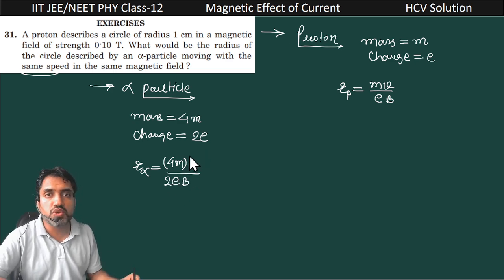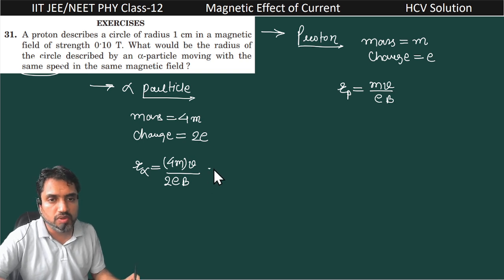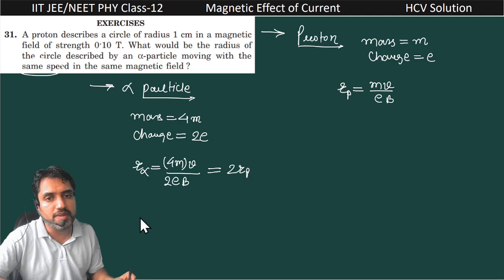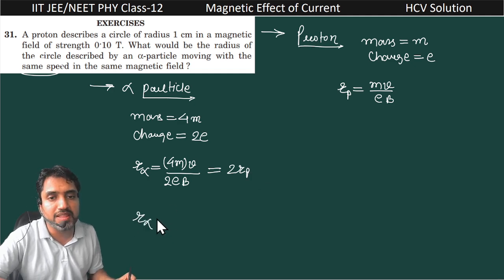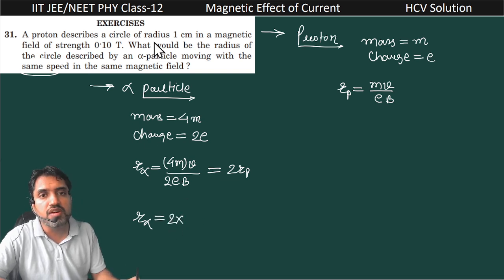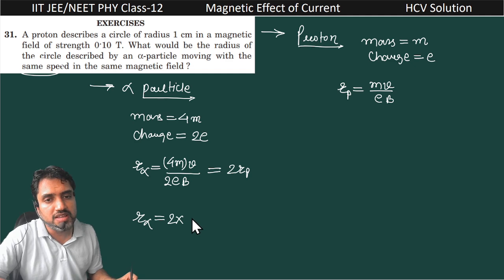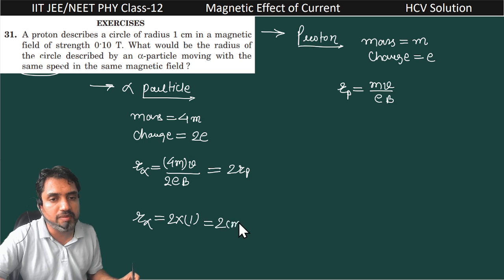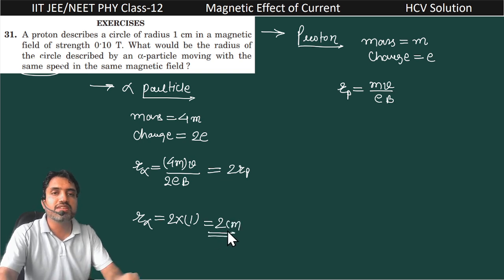The charge is 2 times that of the proton, so it can be written as 2 times r of proton. So the radius described by the alpha particle is 2 times the radius of the proton, and the radius of the proton is 1, so it is 2 centimeter. So our answer is 2 centimeter.